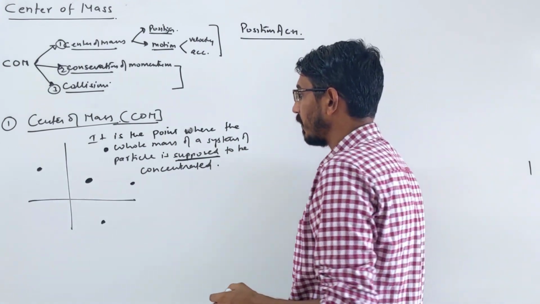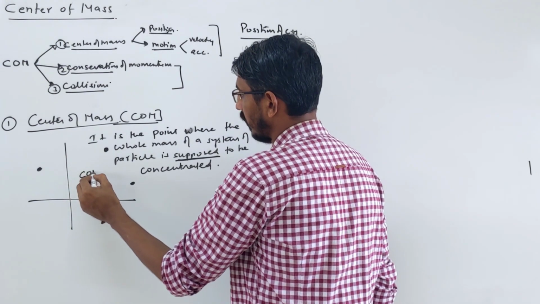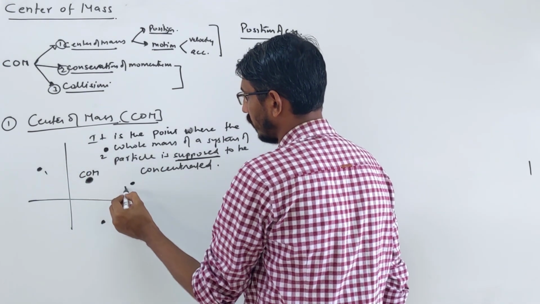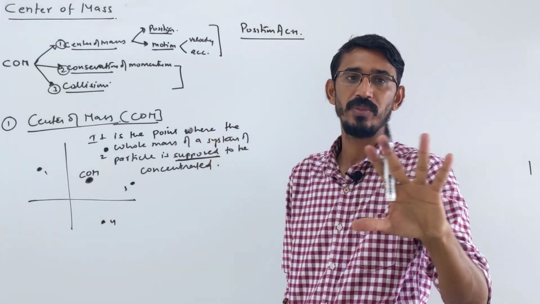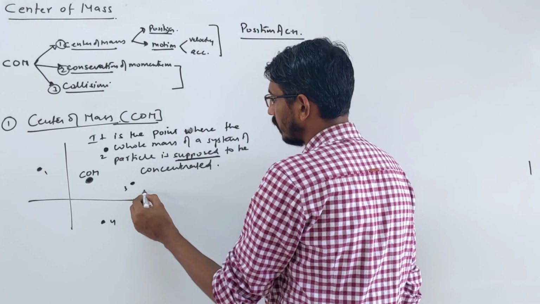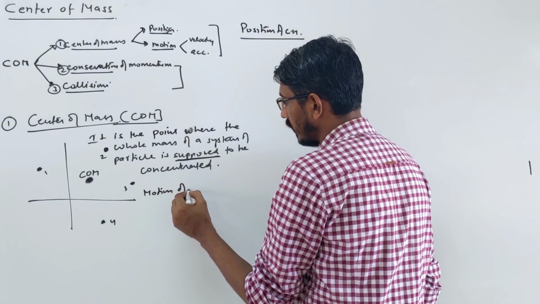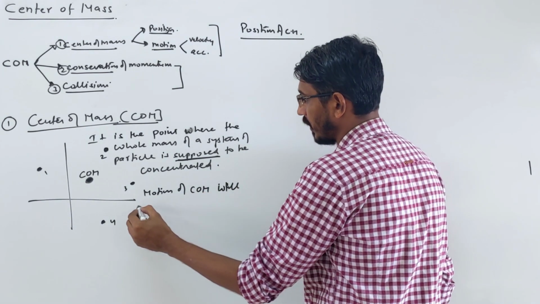Whatever happens to this, this is your center of mass of all particles, particle 1, particle 2, particle 3. However this point moves, in the same way the whole system is moving. So what you say is, the motion of center of mass will represent what?